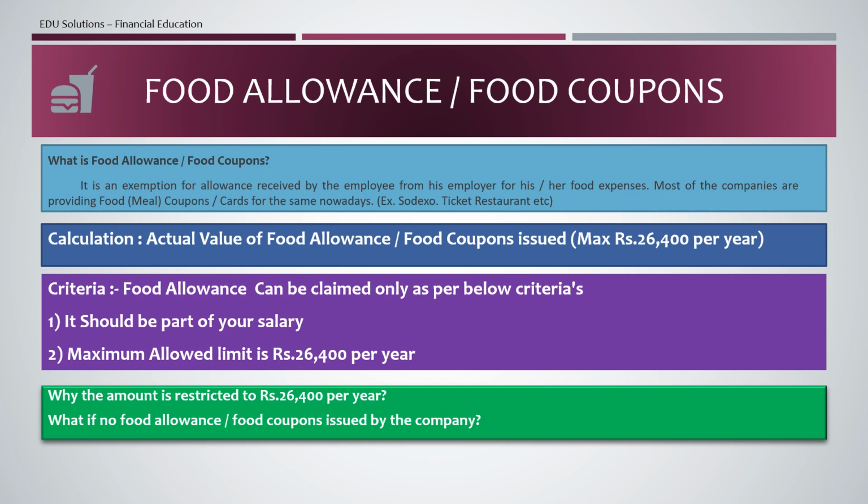So 50 into 2, that means 100 rupees per day, and 22 working days as an average is calculated. So 100 into 22, that means 2,200 in a month you can get as an allowance, and if you multiply it by 12 you will get a maximum benefit of 26,400. So this is the basis behind this 26,400.